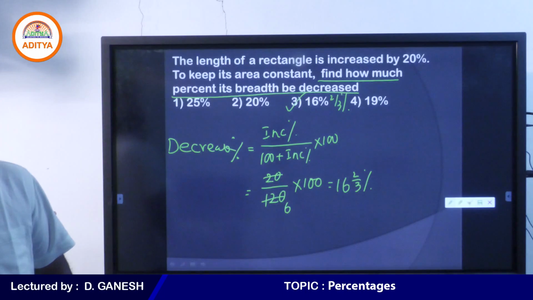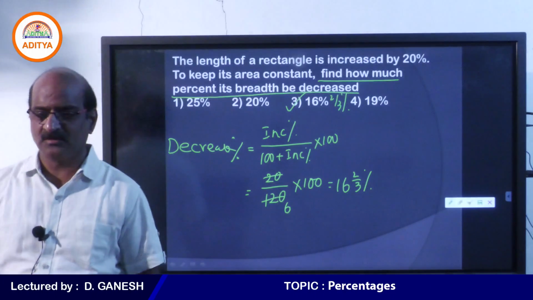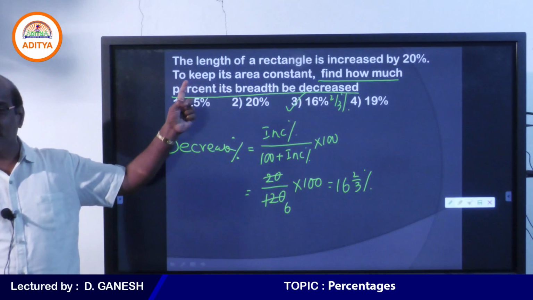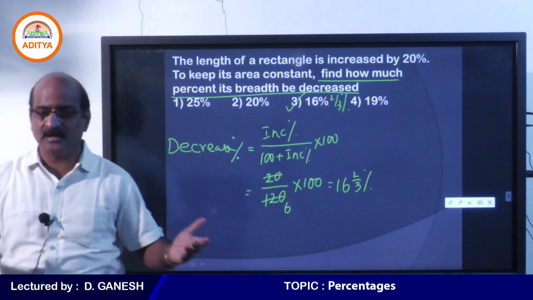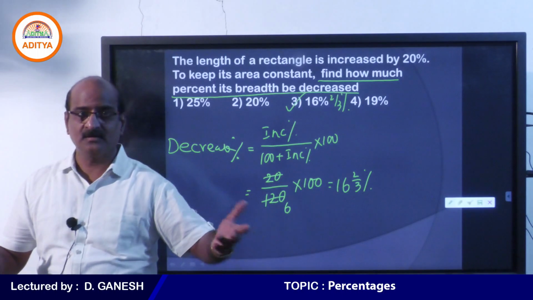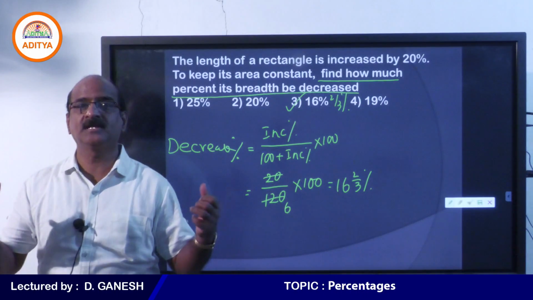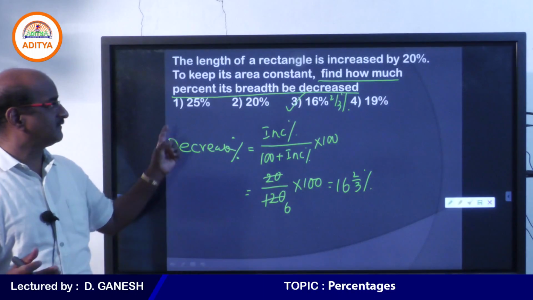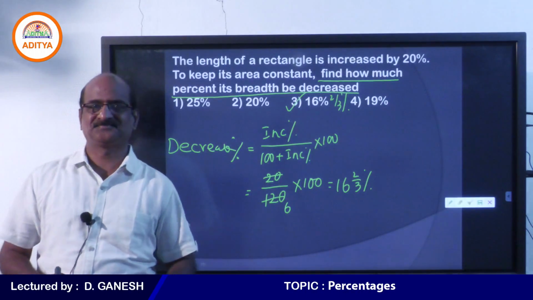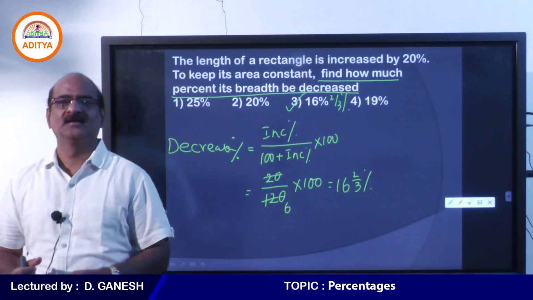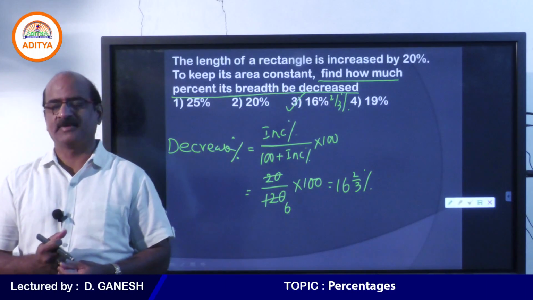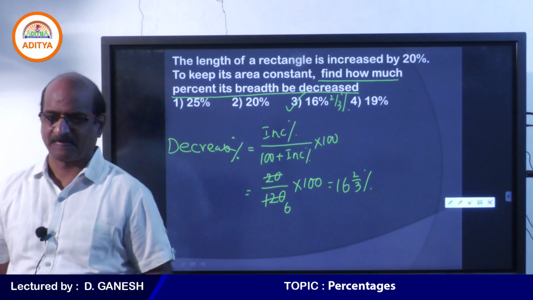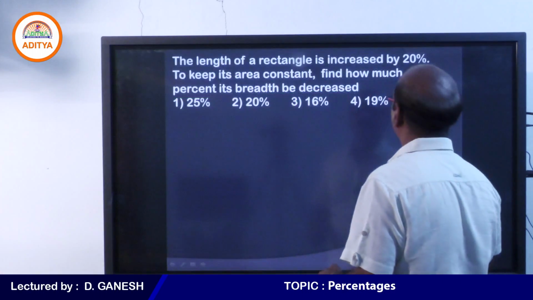Actually there is nothing we can explain in this question. The only thing is length increases. So when length increases, obviously area has to increase. But even after length is increased, we want to keep the area constant. This is possible if and only if the breadth is decreased. Therefore, breadth should be decreased by 16 2 by 3%. Now, here we go.